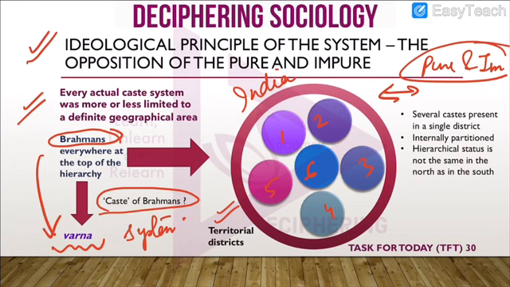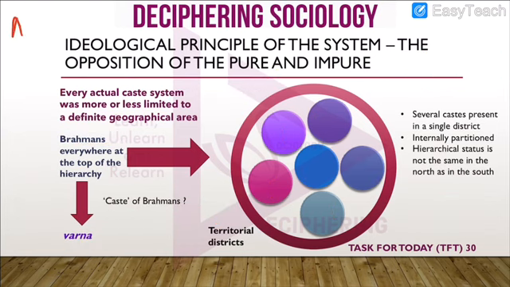So every Varna was internally partitioned. There were differences within these Varnas, and the hierarchical status of these castes was different. For example, if in place A this is the hierarchy, here the Brahmins occupy the first position.